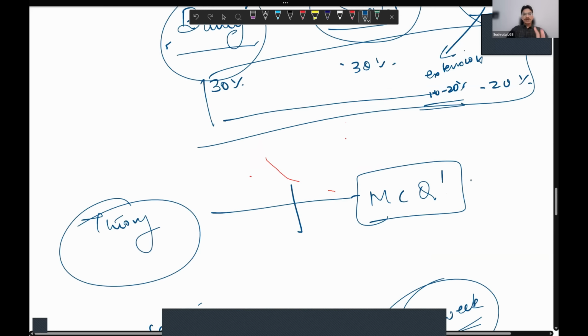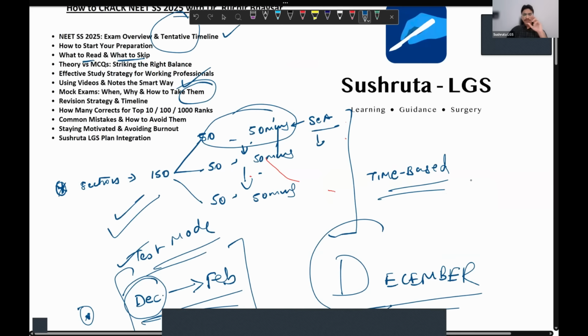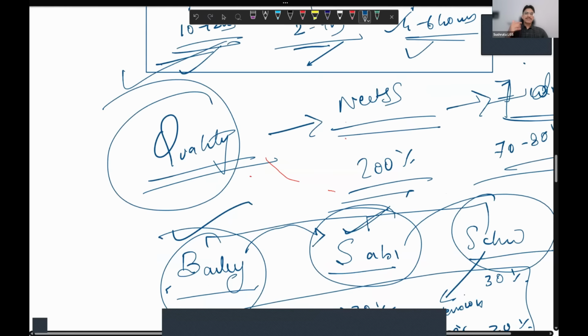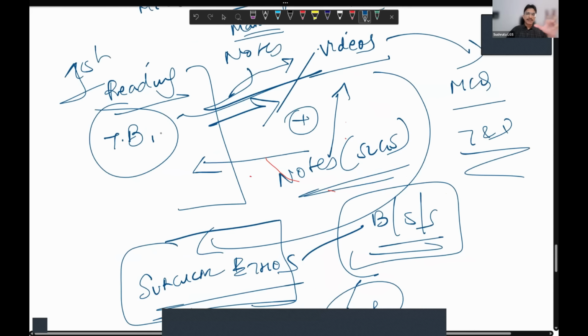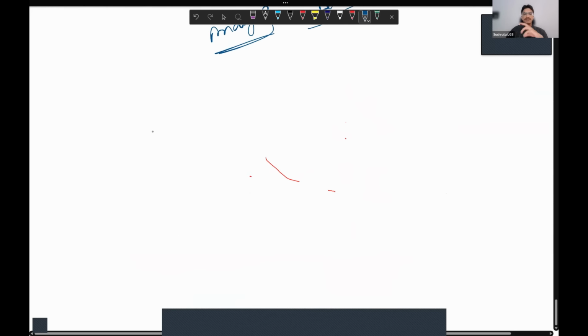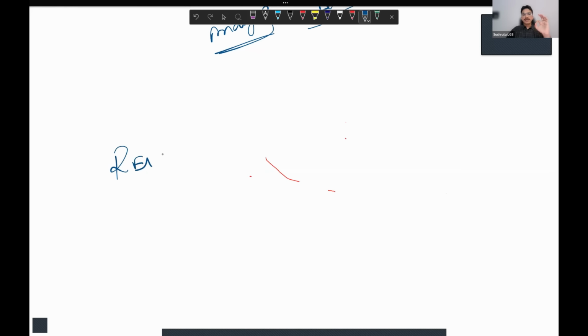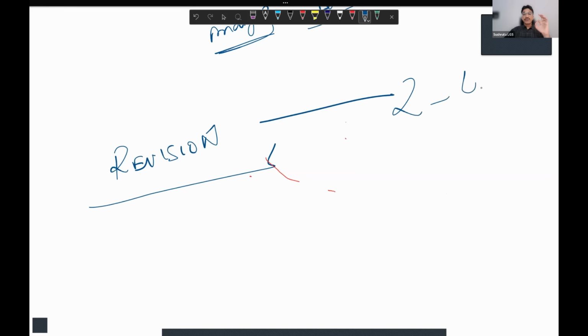So about the mocks I have told. Now comes the important aspect of revision strategy. I have covered multiple times that you have to prepare your material, read in such a way, do spaced recall of the MCQs, but your important focus should be that whatever you are planning, you should have a minimum of 2 to a maximum of 4 revisions before NEET SS. That is how you should plan your schedule.